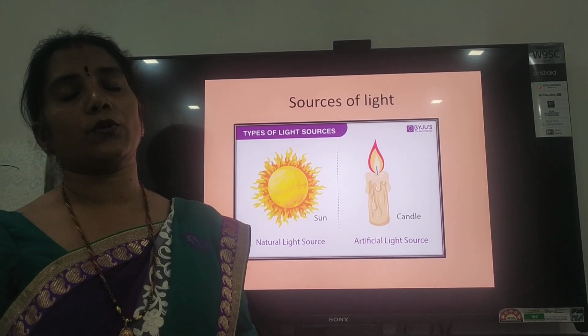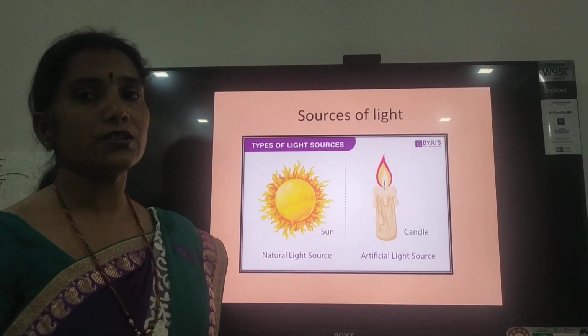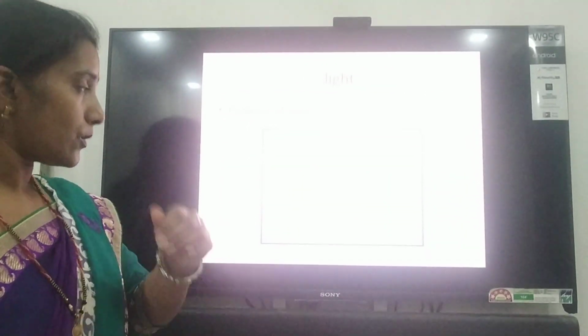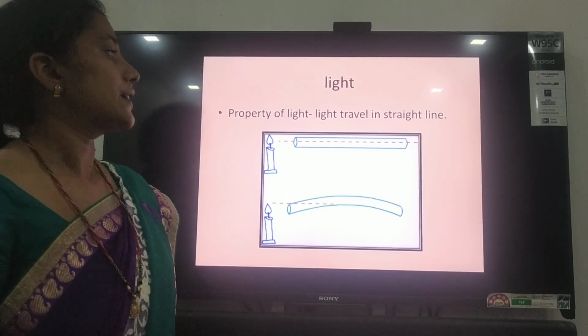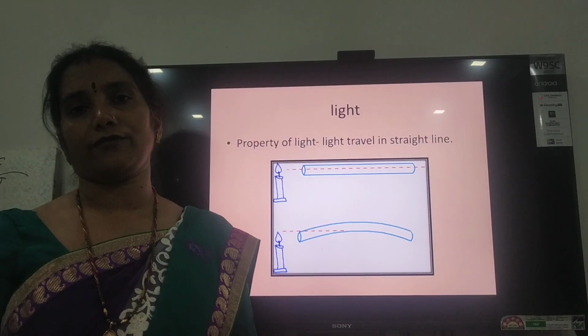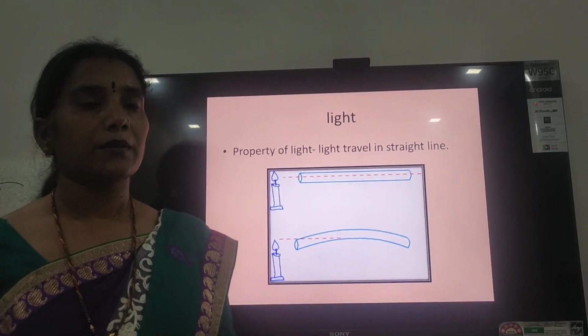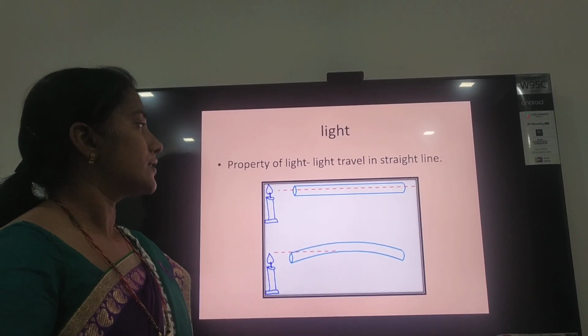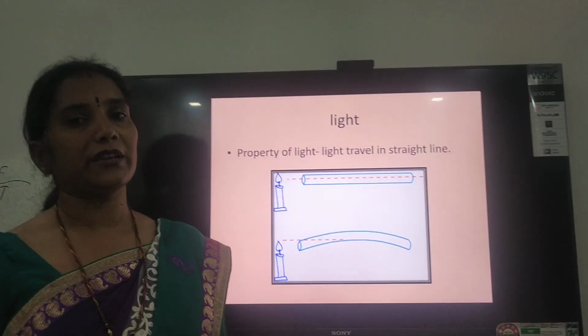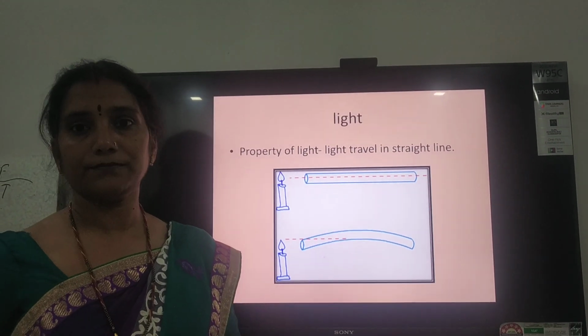There are so many objects which are sources of light. Now, let's do one activity to discuss the property of light. You did this activity in the previous class, so we will do it in brief and discuss it.